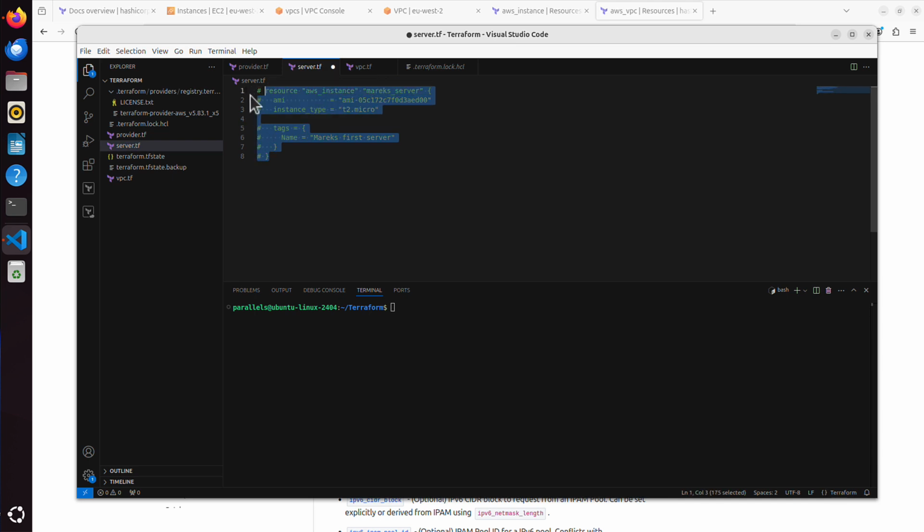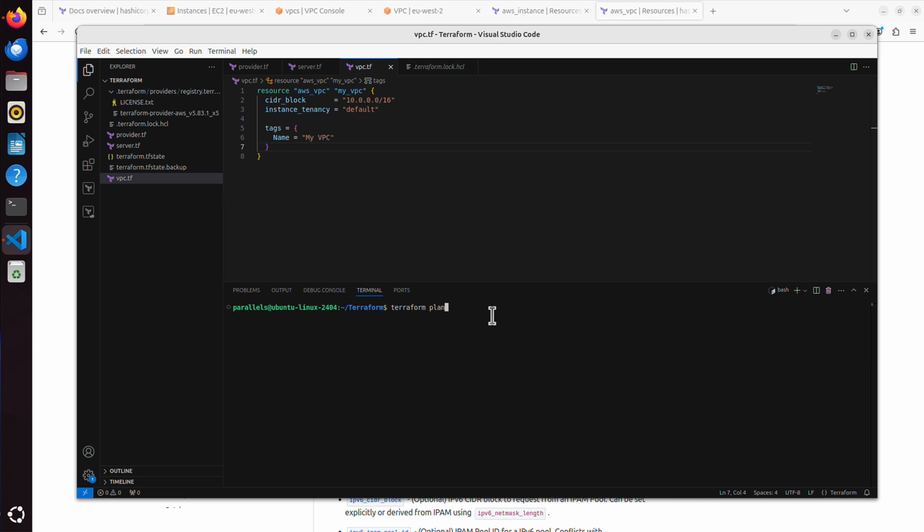So I'll use Ctrl and / to comment everything out. I will save it. This will be seen by Terraform as a comment, so it will simply be ignored, because I want to concentrate on my VPC only now. And I just want to test if it works as expected. So I will just run Terraform plan.